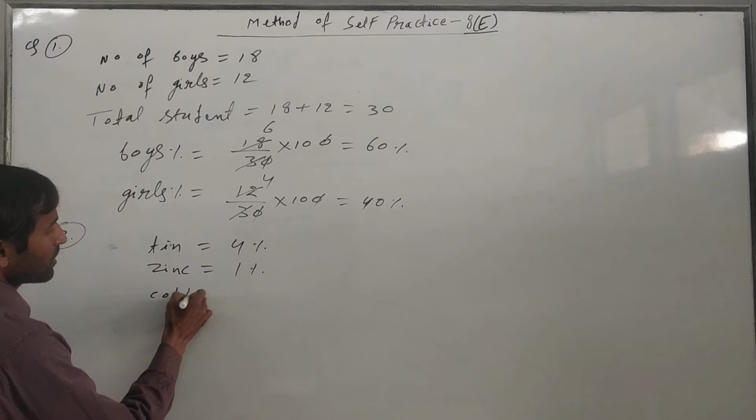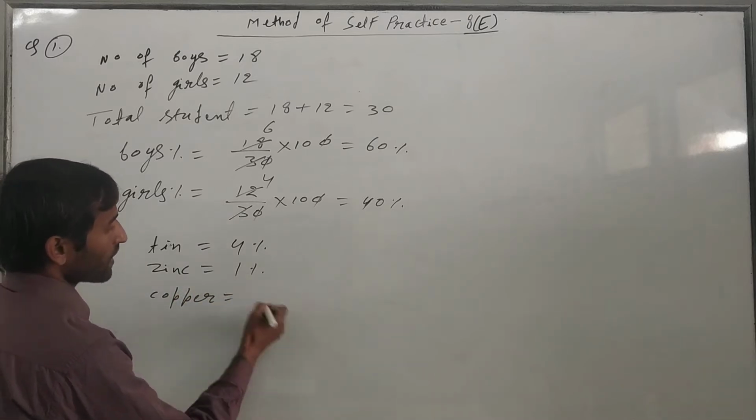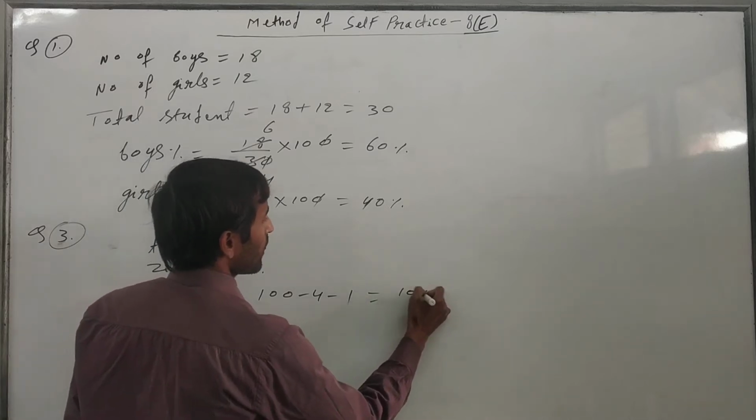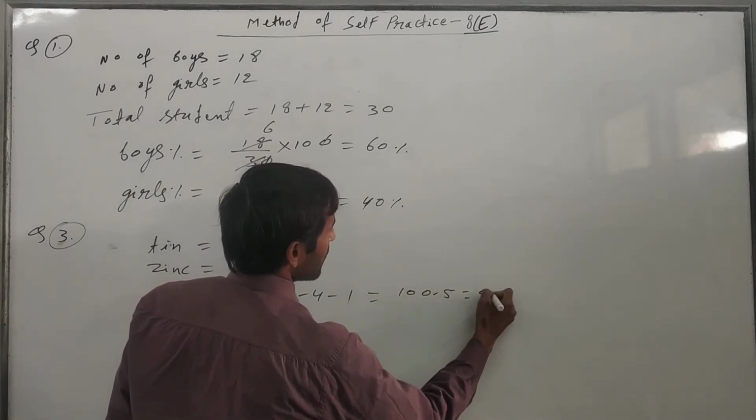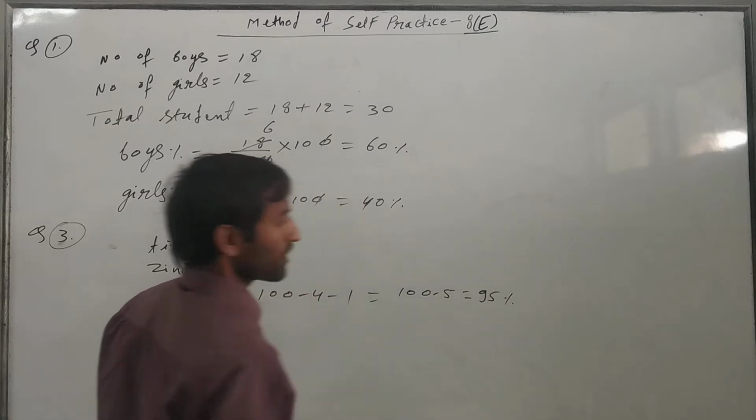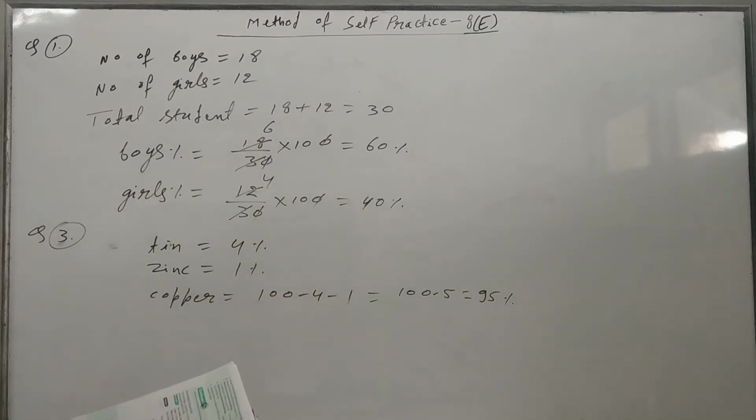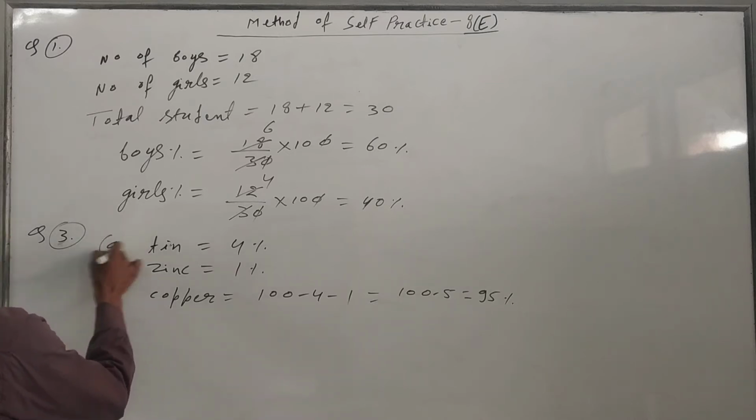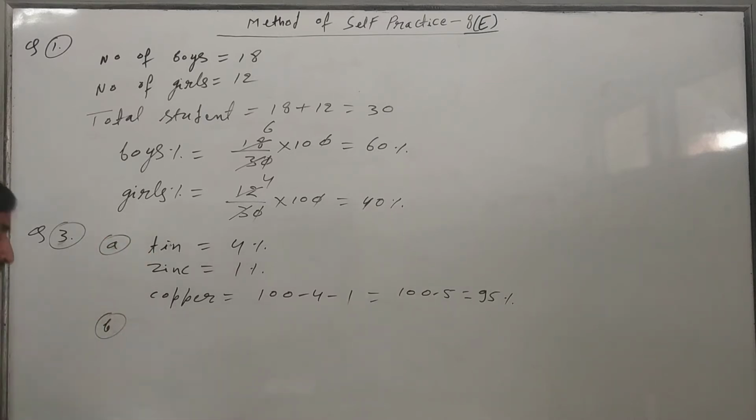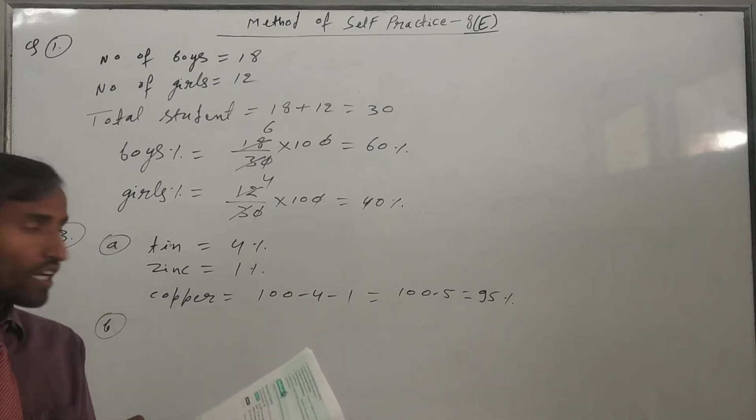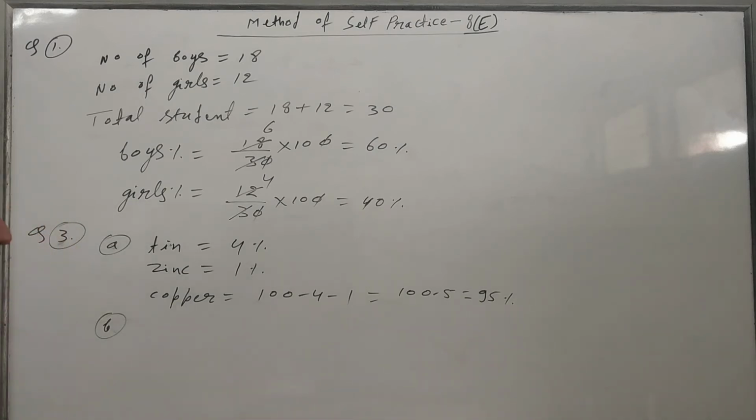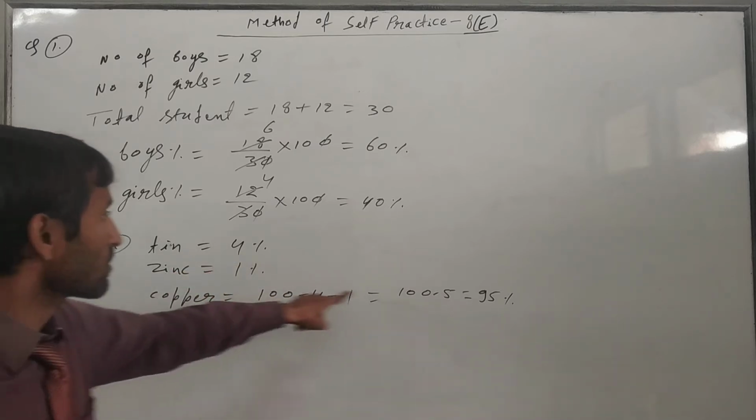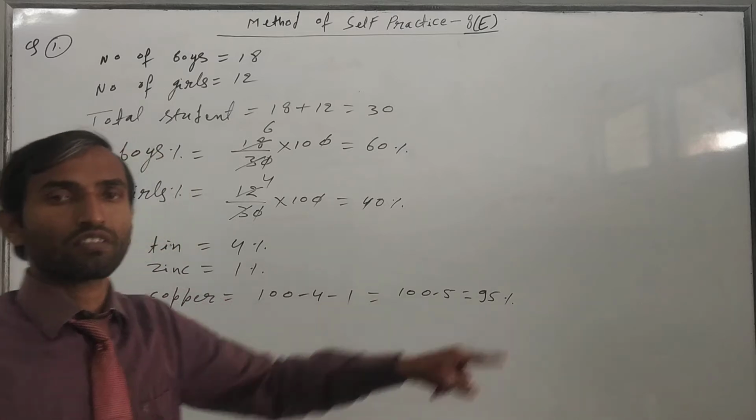So what is the copper composition? We have to subtract: 100 minus 4 minus 1, which is 100 minus 5, so 95%. So the copper composition is 95%. This is the answer of the first part. Now we have to find part B, which asks for the percentage of each composition. So tin percentage is 4%, zinc 1%, copper is 95%. So copper is the highest.